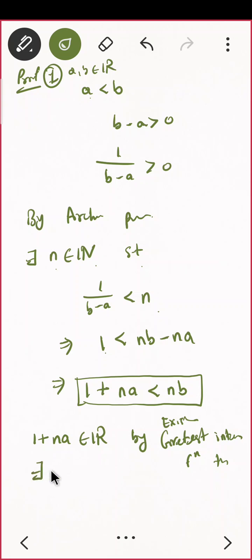There exists m belongs to z such that m is less than or equal to 1 plus na, that is less than m plus 1. Is that clear? This was a real number, so by the greatest integer function there exists an integer such that m is less than or equal to 1 plus na, less than m plus 1.